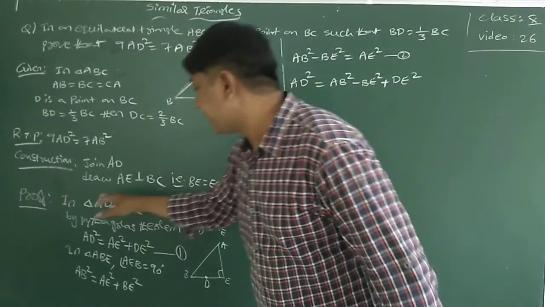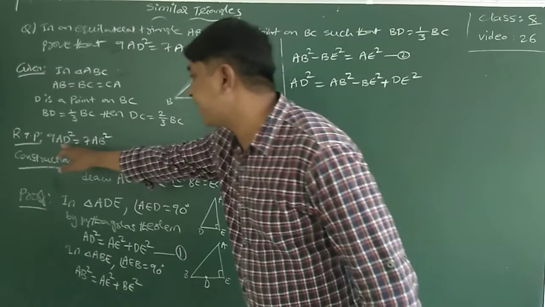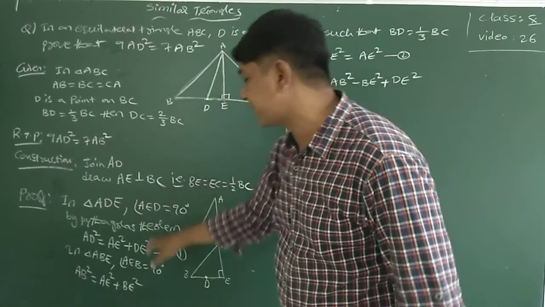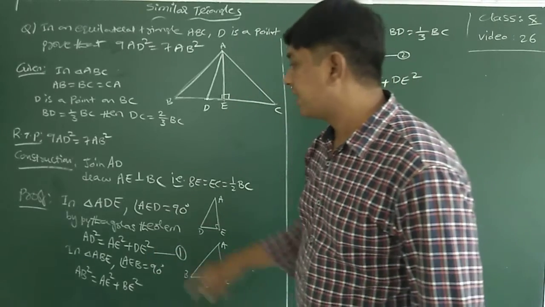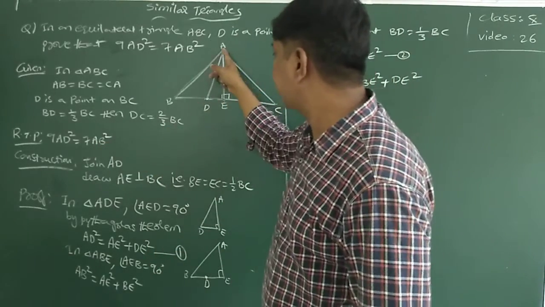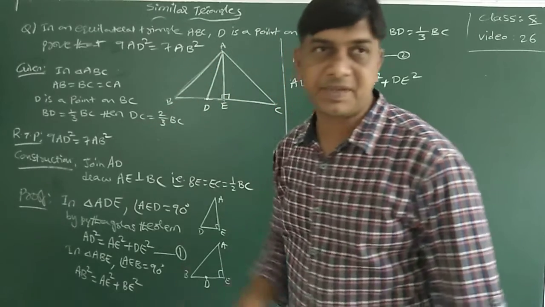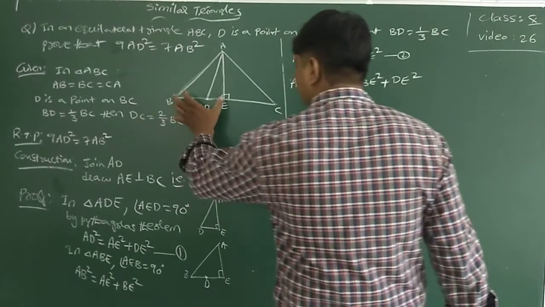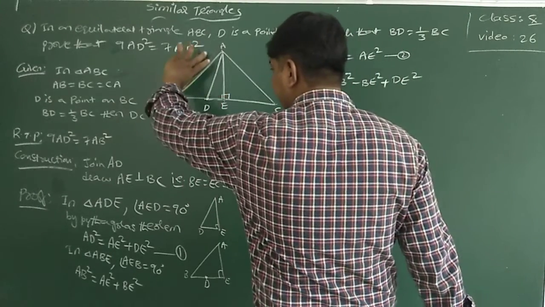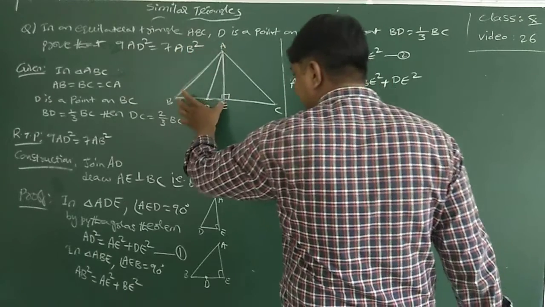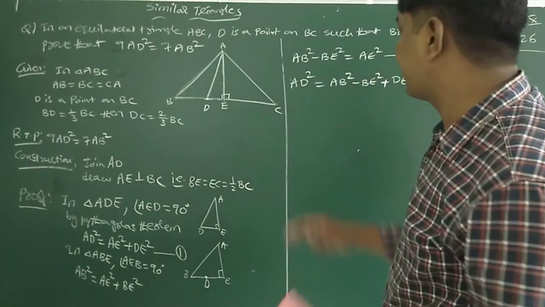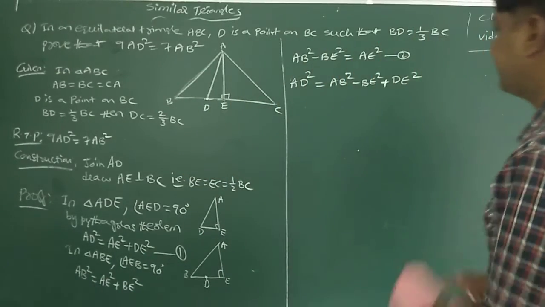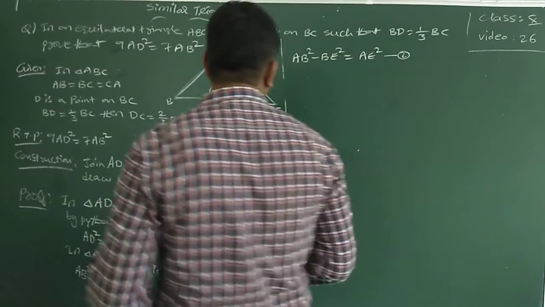In triangle ADE, because I required AD, AD square is equal to AE square plus DE square. That is equation 1. Again I need AB square also, so I take triangle ABE, and AB square minus BE square.